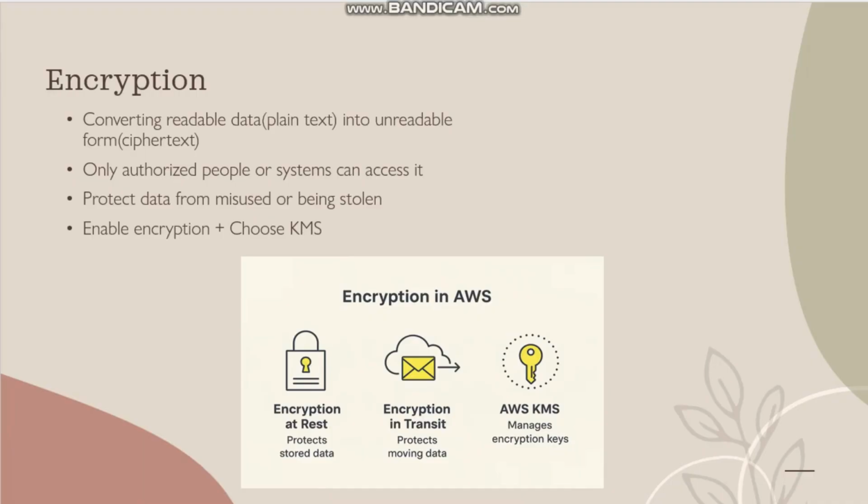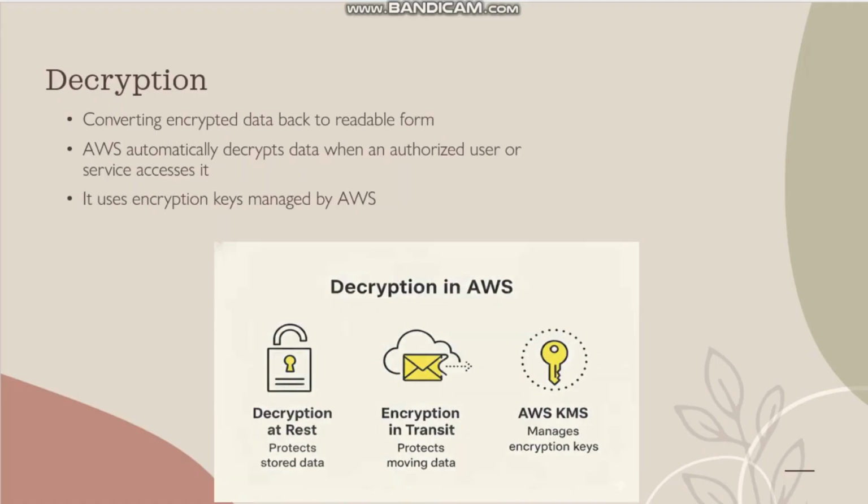In AWS, we can do the encryption by enabling the encryption option and choosing the key management service. So the encryption protects the data both at rest and in transit.